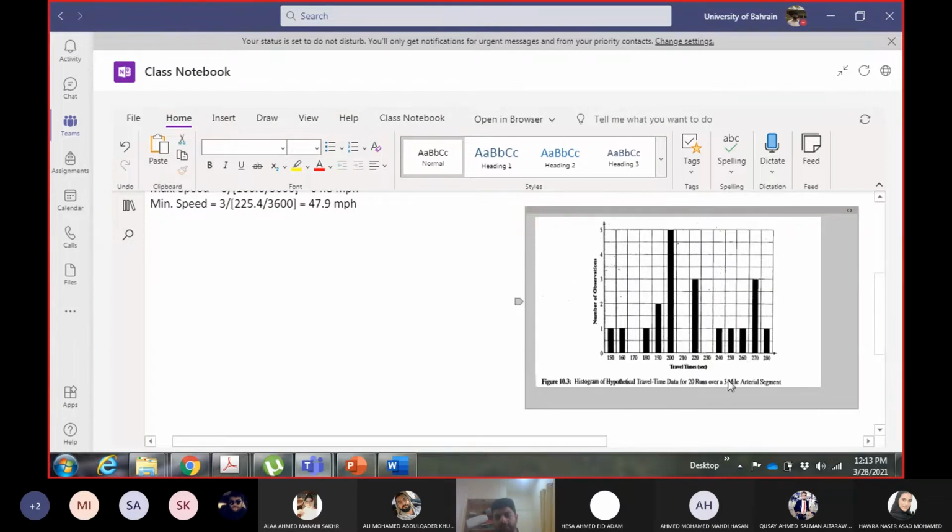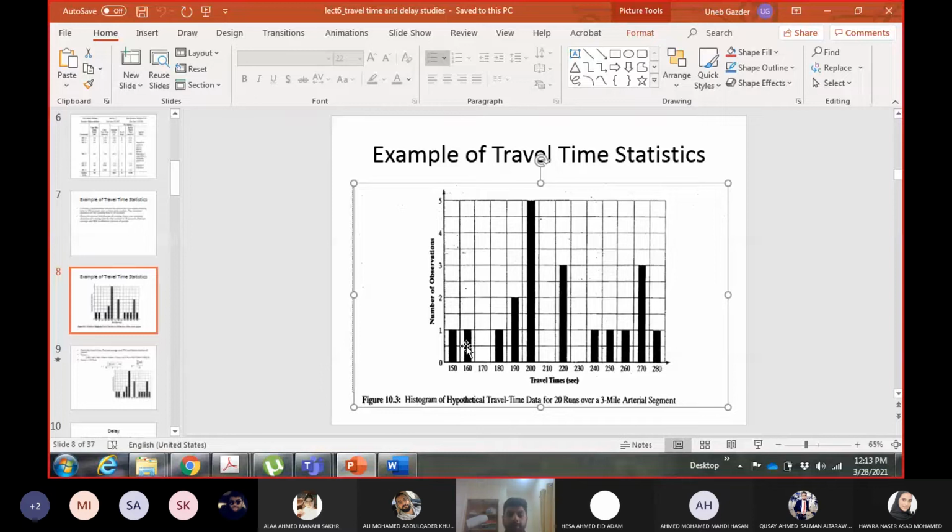Okay, now in this bar diagram, or let me show it in the slides. In this bar diagram, on the x-axis you see the travel time value, on the y-axis you see the number of observations.